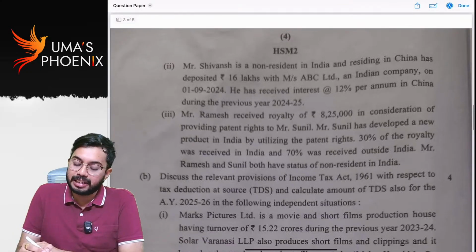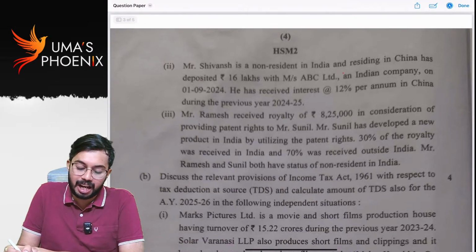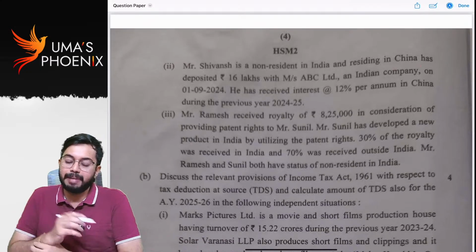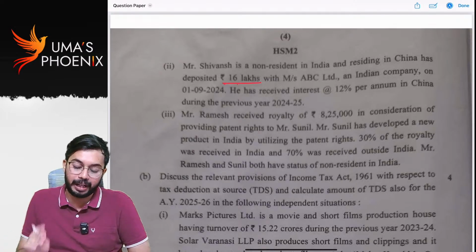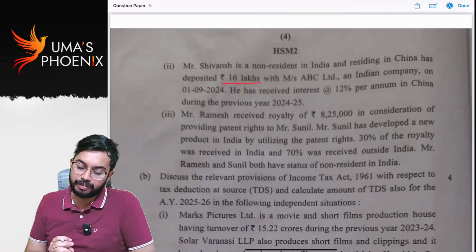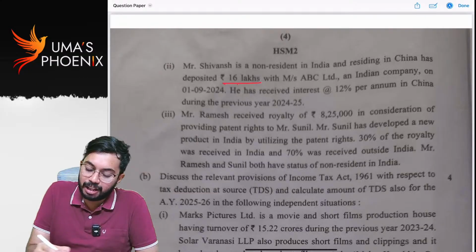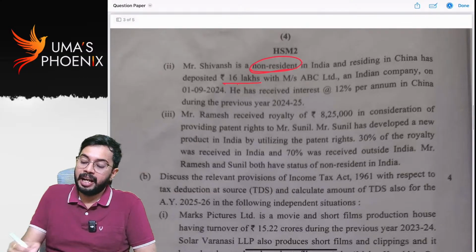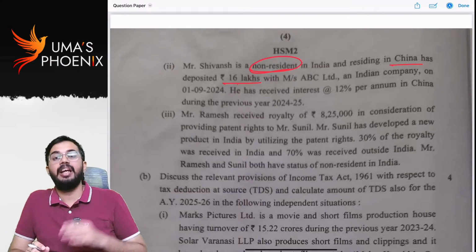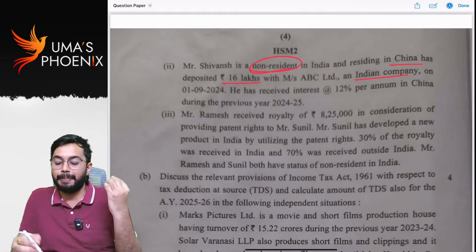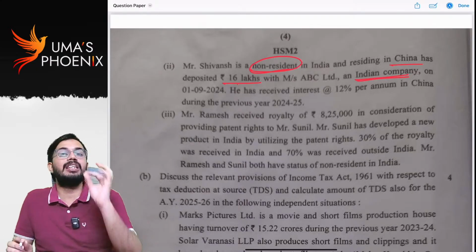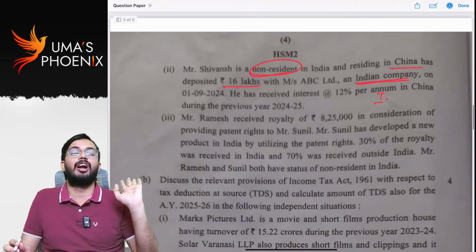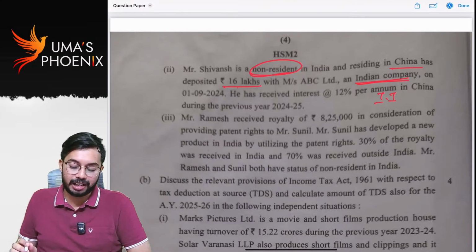Shivans is a non-resident in India and residing in China, has deposited 16 lakhs in ABC Limited, an Indian company, on 1st September 2024. See, he is non-resident, residing in China. He deposited in an Indian company. If income is received from an Indian company, it is Indian income. Once it is Indian income, it is taxable for all, whether he is resident or non-resident.